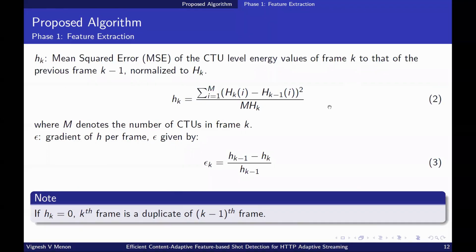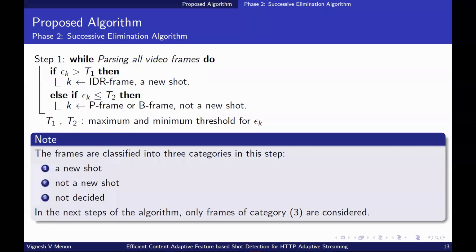We compute the gradient of the frame energy with respect to the previous frame and normalize it with the average energy of the current frame. One interesting observation here is that if the gradient value is 0, the current frame is a duplicate of the previous frame. Further, we determine the double gradient of the average frame energy, which is denoted as epsilon. So here, epsilon is the metric we choose to determine the shot transitions.